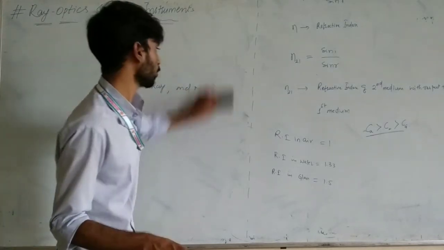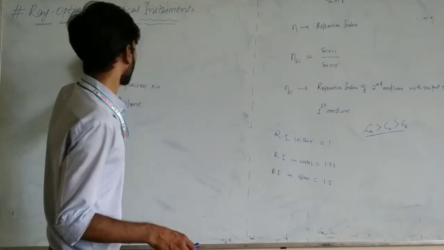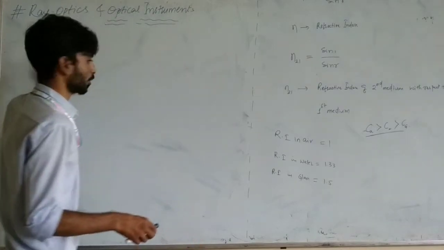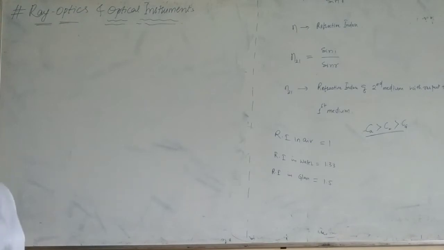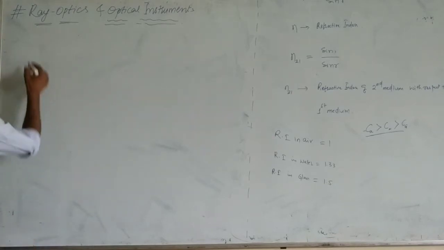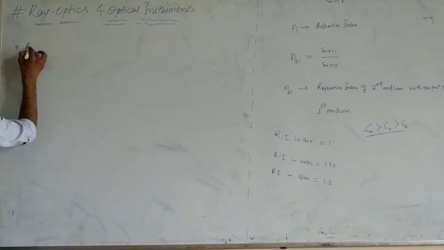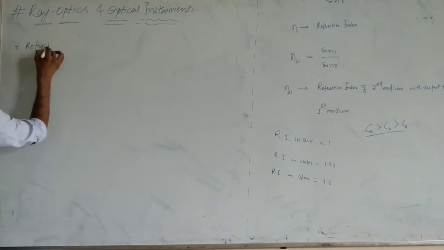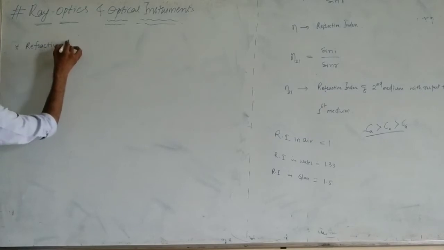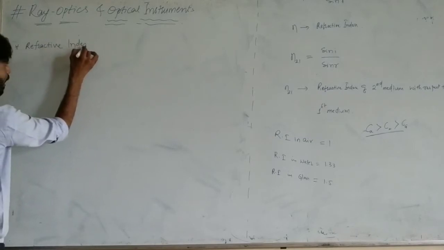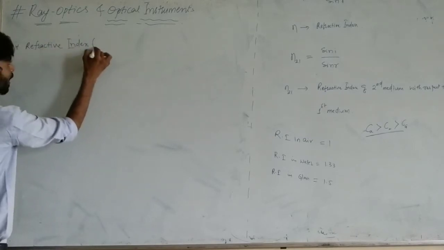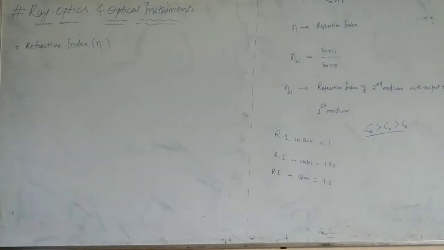It is also a ratio, with speed of light in vacuum and speed of light in medium. Write down the next point: refractive index.